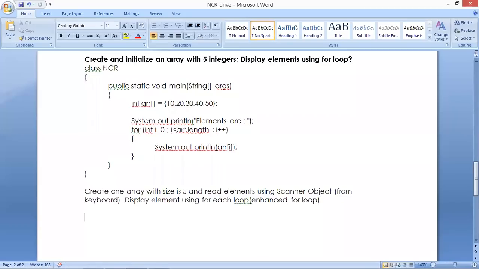Create one array with size 5. You know how to create the array: integer array equals new int of 5. Sir, how can we read the values? Please use a scanner class object. Create the object of the scanner class and display elements using a for each loop.